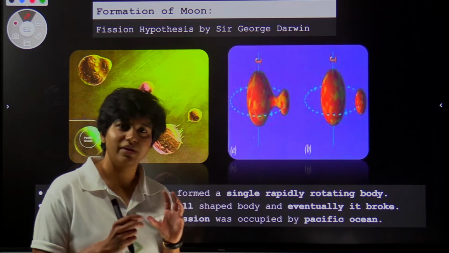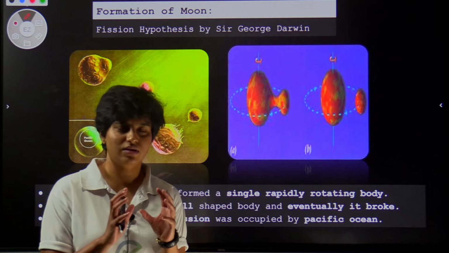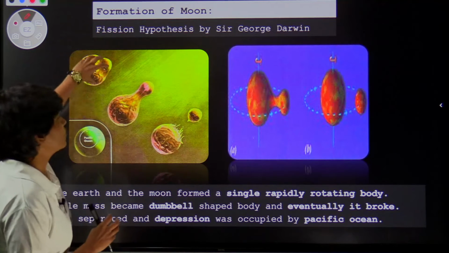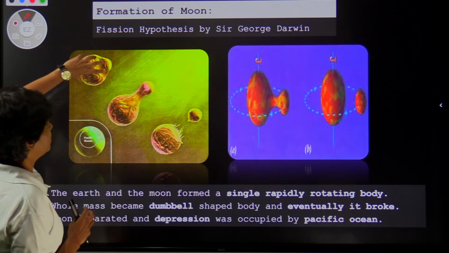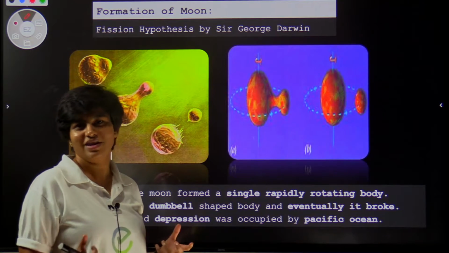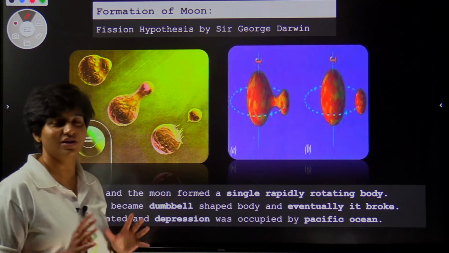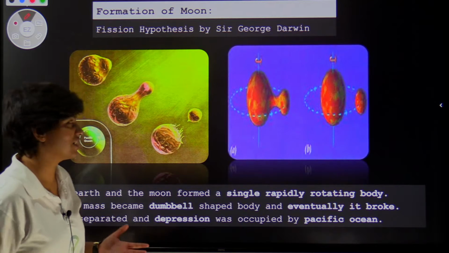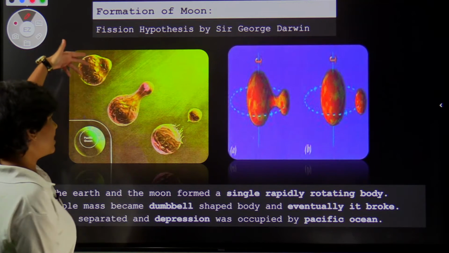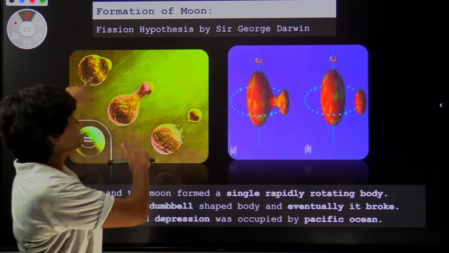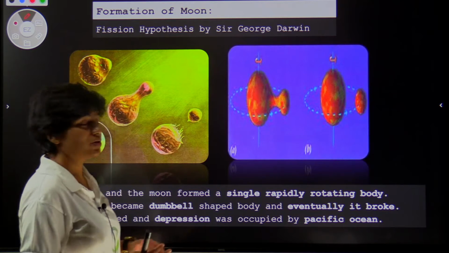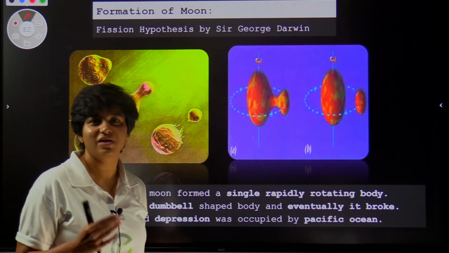It's like a big ball and a small tiny ball attached to each other, and that's how it looked. Just imagine a big football and one small tennis ball fused together. That's how it looked in the beginning. And this body was not just sitting there, it was rotating and spinning at a very high speed.